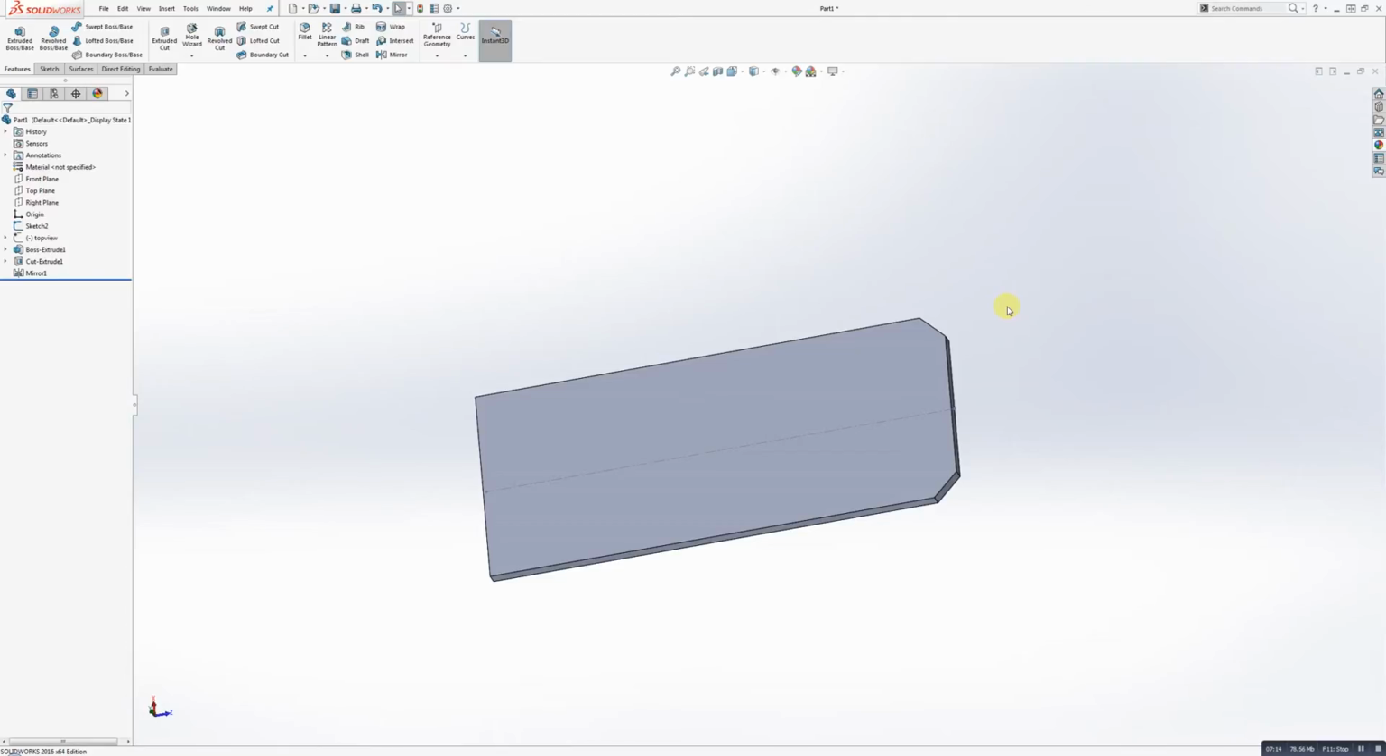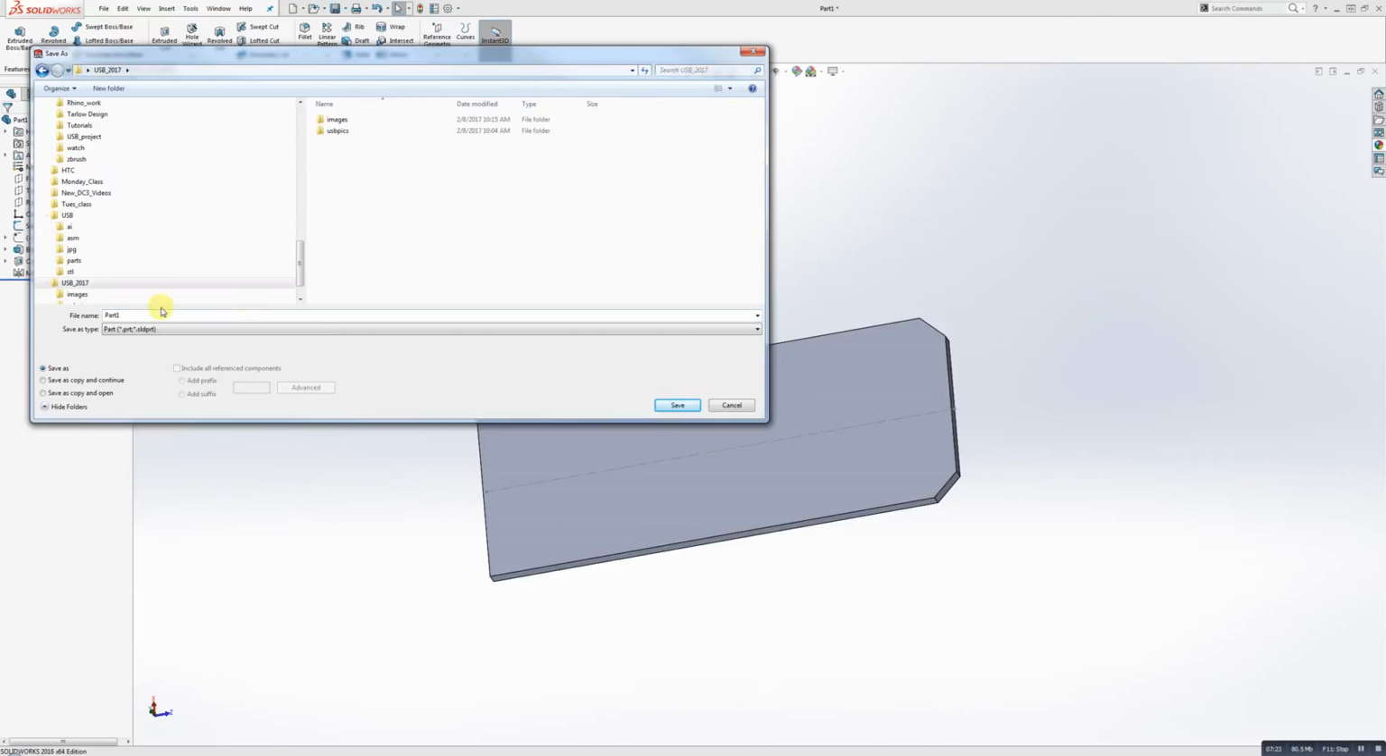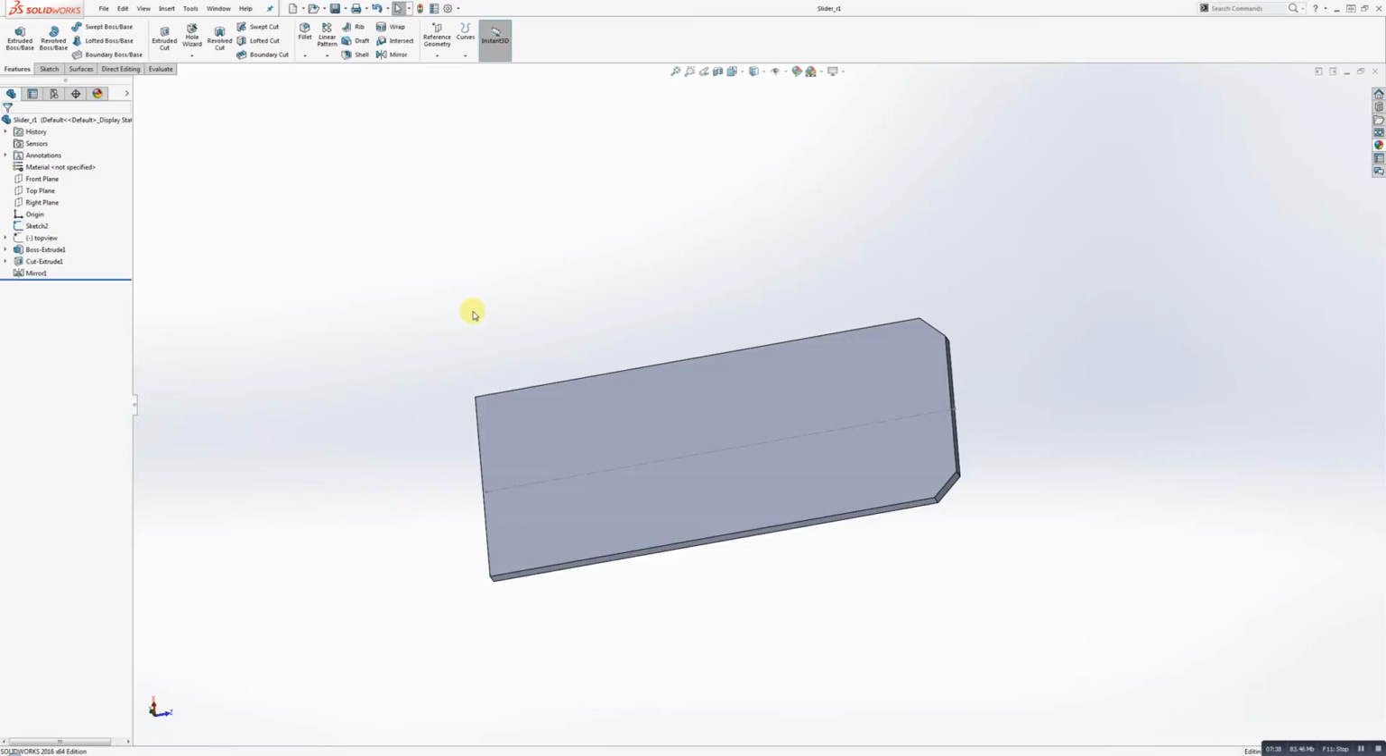Okay, so I'm going to save my work at this point so that I have a file to work with. So let's see, what have I got here? USB 2017. I'm going to make a new folder for part files. I'm going to go into that folder and save this as slider R1. There we go. All right.